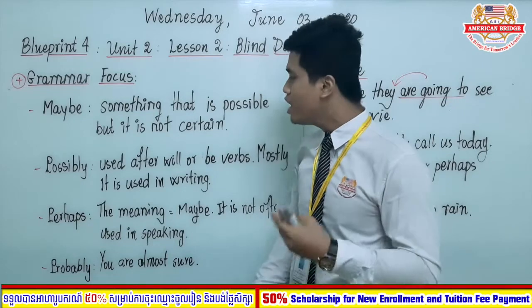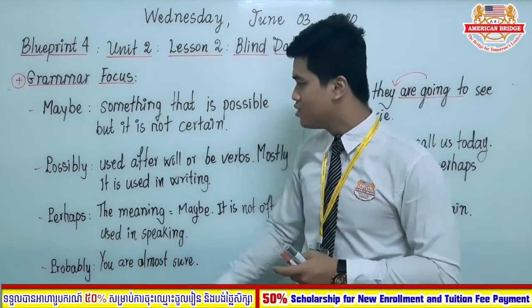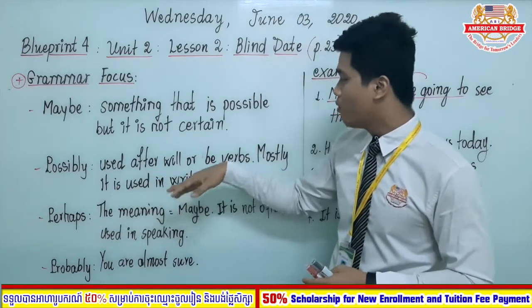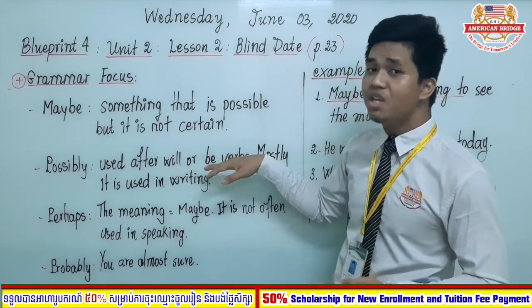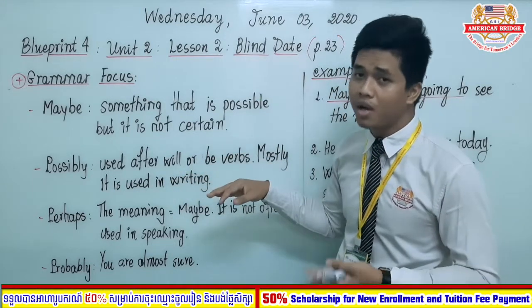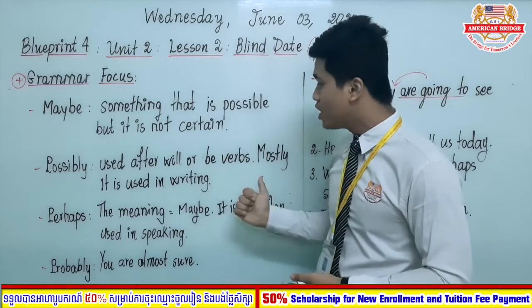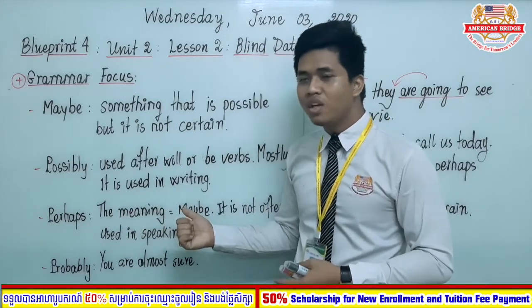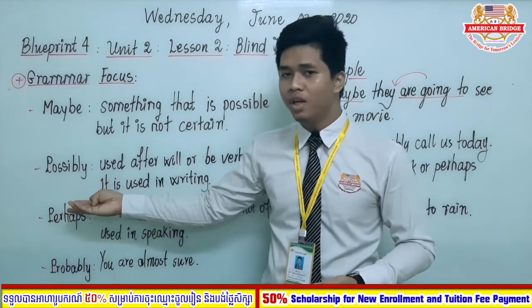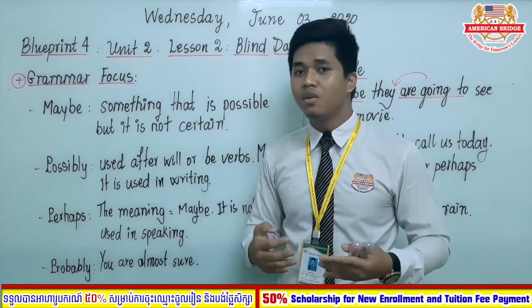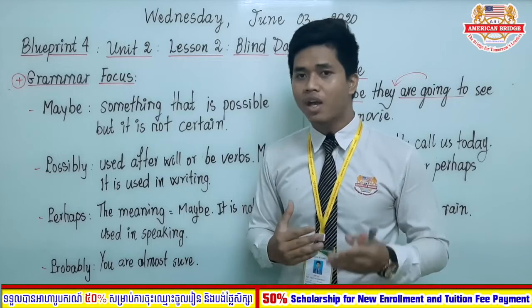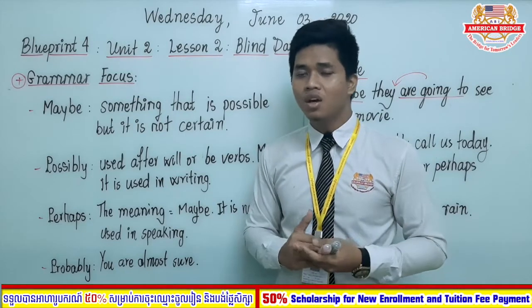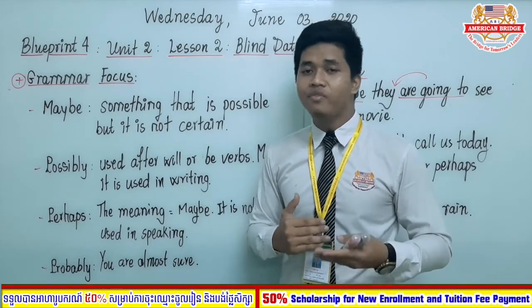The word possibly is used after the verb will or the be verbs: am, is, or are. Mostly it is used in writing. It is a very formal word used in written form to express the prediction or the certainty of the future.